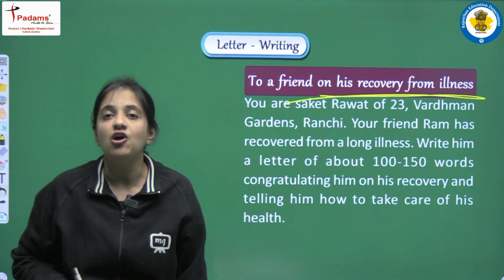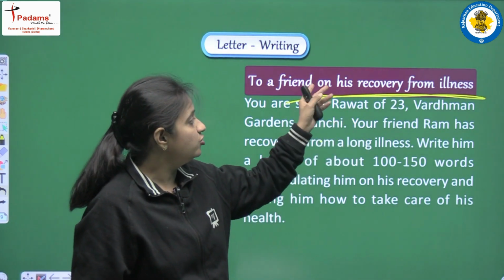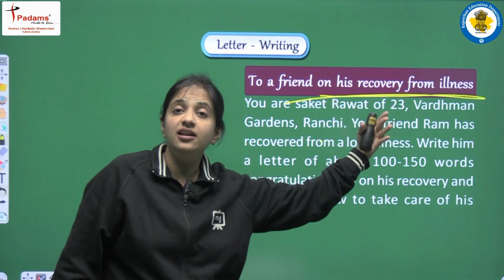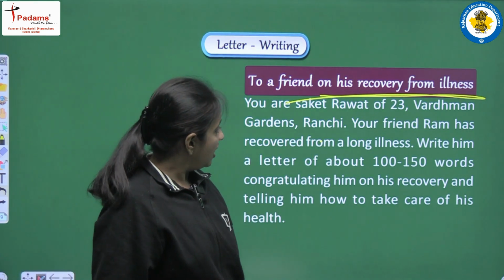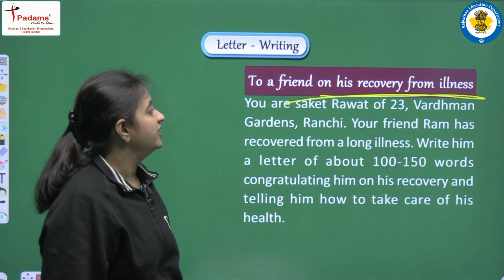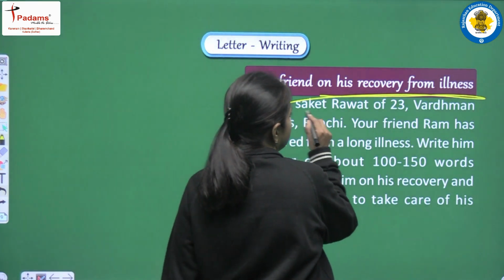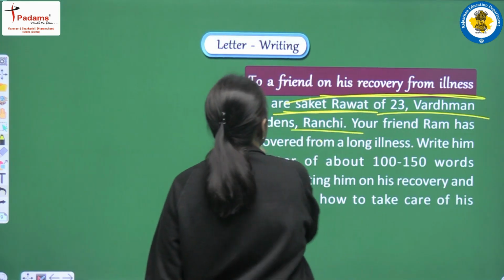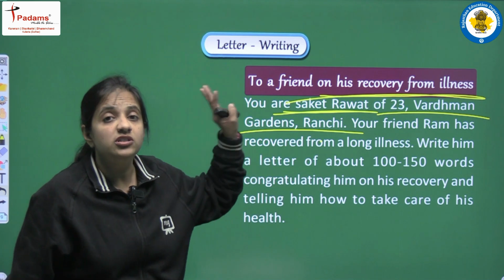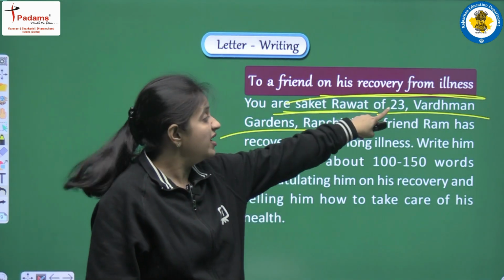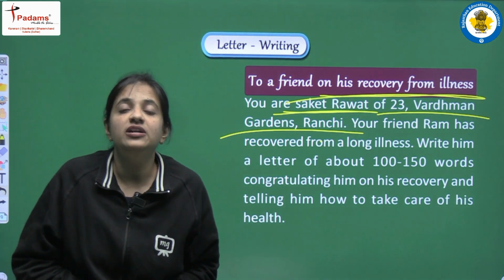So this time what is our topic? Our topic is that we have to write to our friend, and in that letter we have to talk about his recovery from illness. Okay, so now let's read the entire question that is given to us. You are Saket Rawat of 23 Vardhaman Gardens, Ranchi. So in this question, first of all we are given our name, and yes, we are given our address also. So students, you need to read the entire question very carefully, because we have to use this name only, we have to use this address only, and if you write any other address then obviously your marks will be deducted.